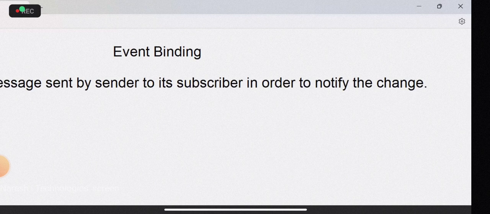So technically, an event is a message sent by a sender to its subscriber in order to notify the change. That is the technical definition of an event.